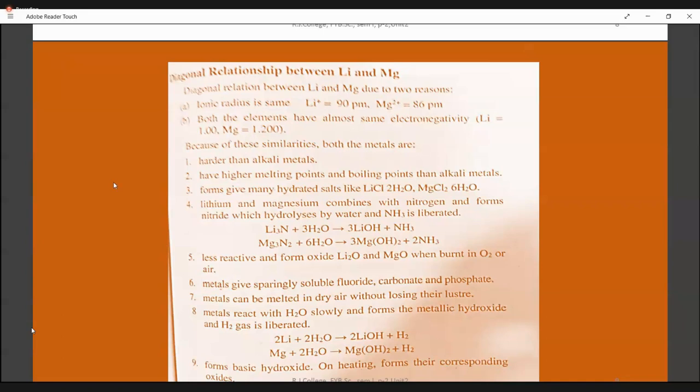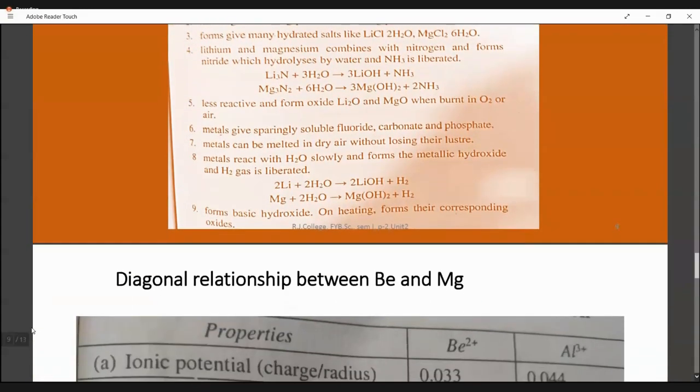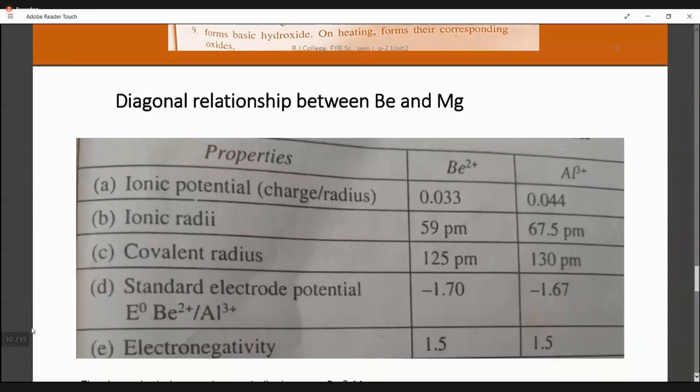Yes. Okay. So our next point is lithium and magnesium, both of them react with water forming hydroxide. This is already mentioned. Similar hydroxide formation is seen, and both these hydroxides are basic in nature. And hydroxide, when you heat, becomes oxide. These points you have to remember, just like anomalous behavior, how you studied. Like that, the diagonal relationship between the pairs should also be remembered: in what way they are similar. Lithium and magnesium is one pair, and beryllium and aluminium.